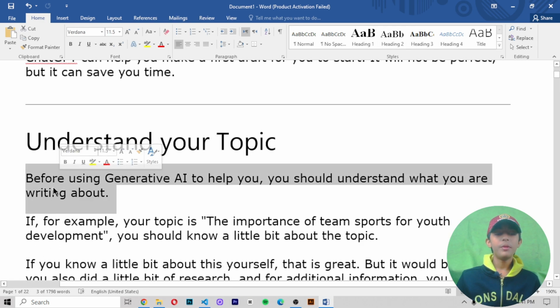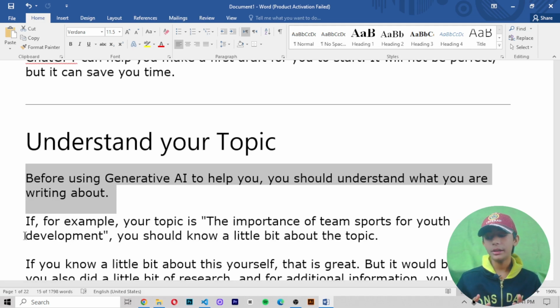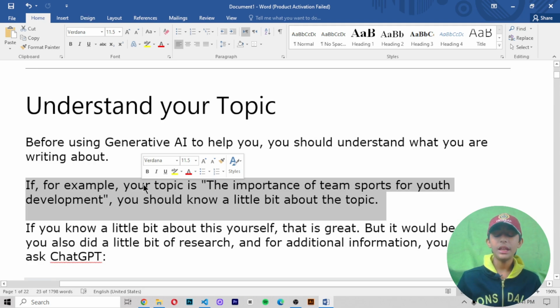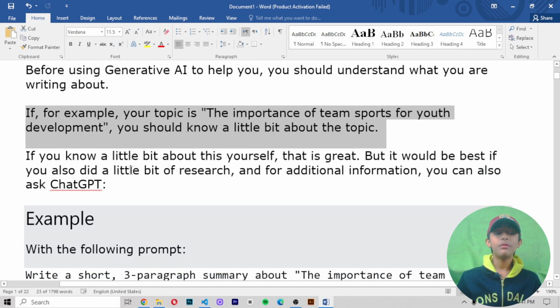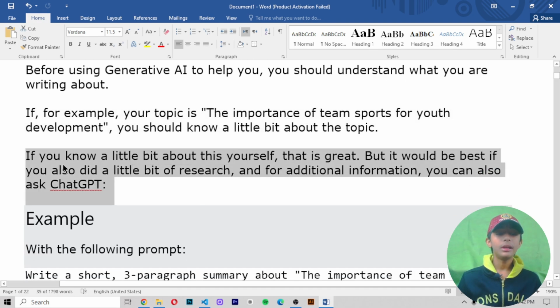Understand your topic. Before you use generative AI to help you, you should understand what you are writing about. First of all, understand it, or write on your paper what prompt you will write in ChatGPT. So first write on your page what you are writing about, so you understand it. If, for example, your topic is the importance of team sports for youth development, you should know a little bit about the topic. If you know a little bit about this yourself, that is great, but it will be best if you also do a little bit of research, and for additional information you can also ask ChatGPT.